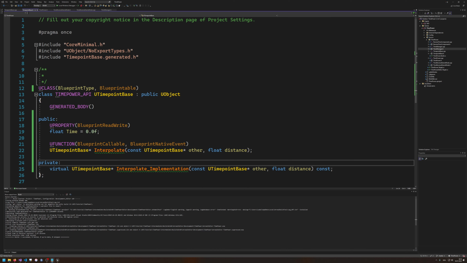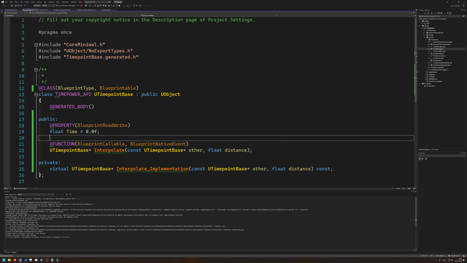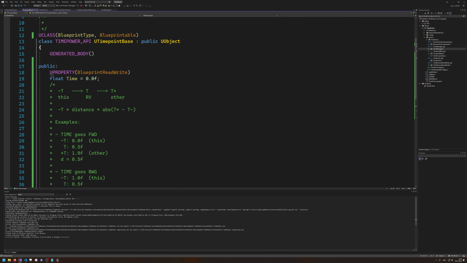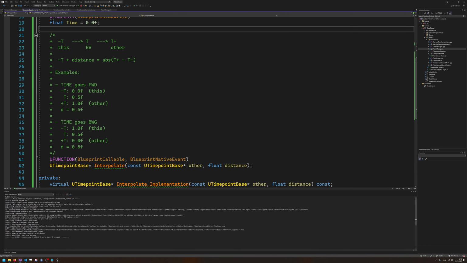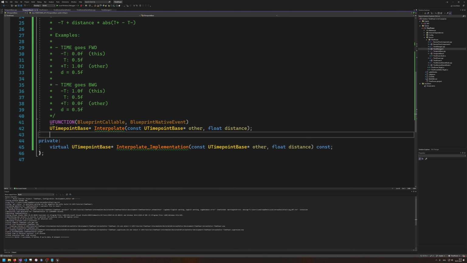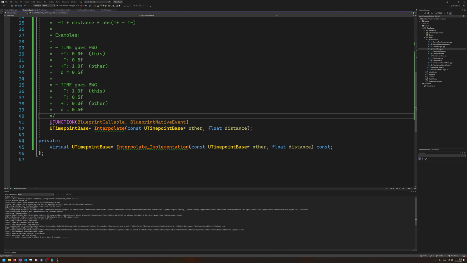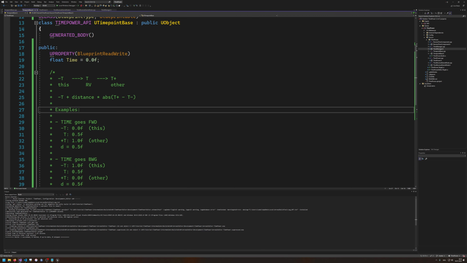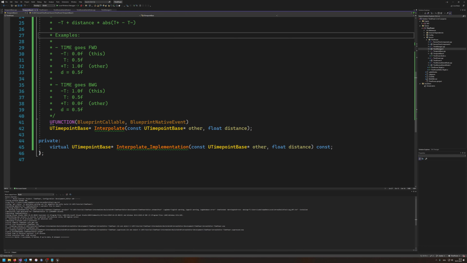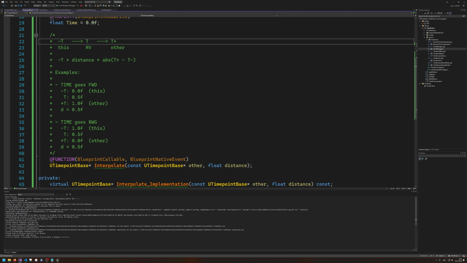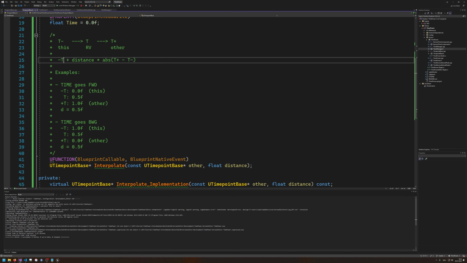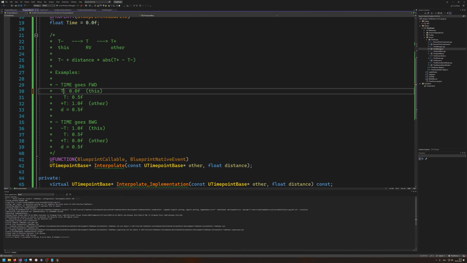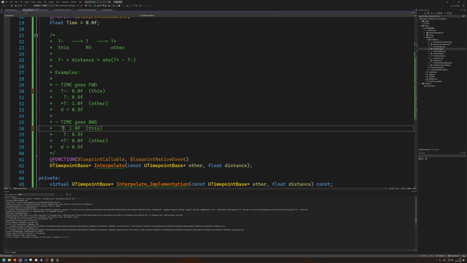All right, let me add a bit of documentation to show you how our interpolate is going to work here very quickly. This one, don't implement, it's going to be automatically implemented. This one, implement. So how does interpolate work? Interpolate works by having a t minus and a t plus.